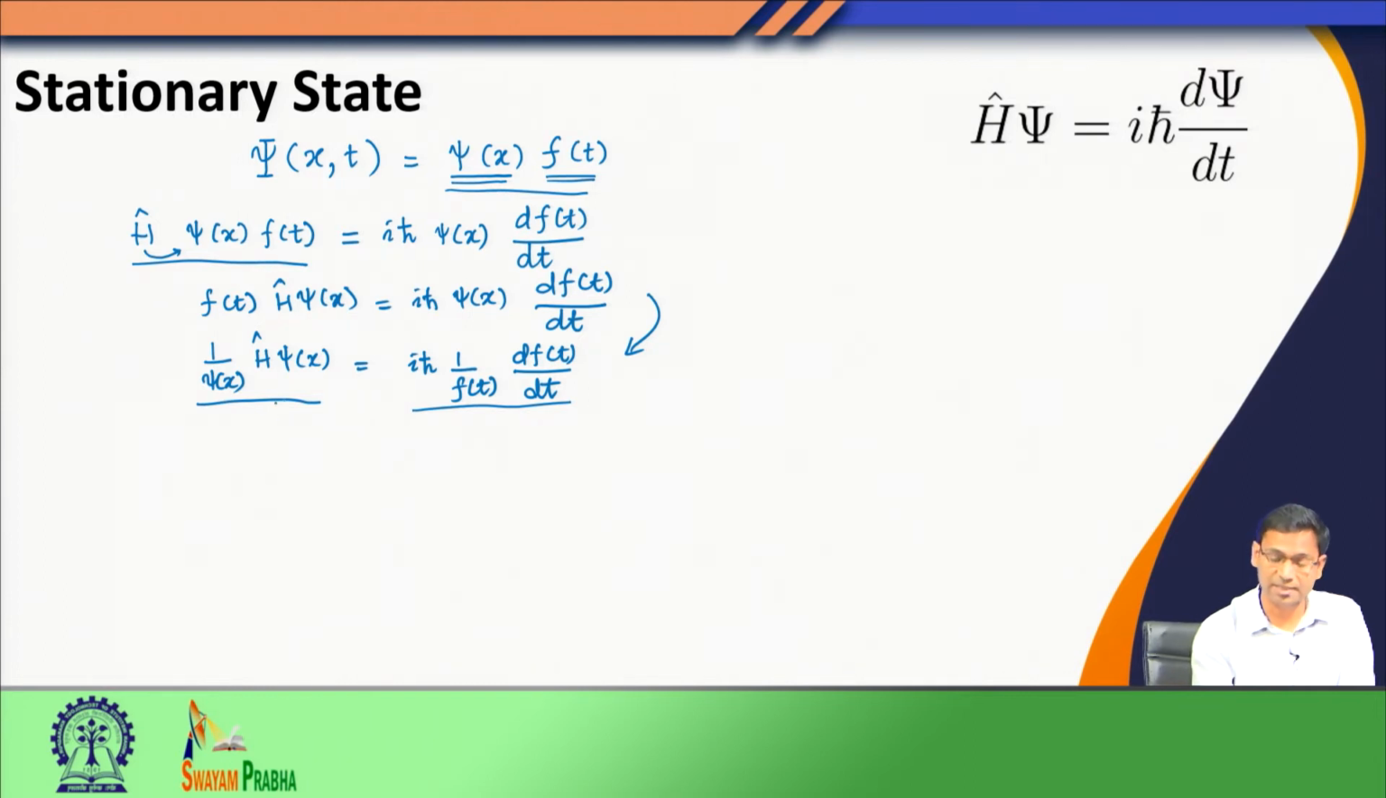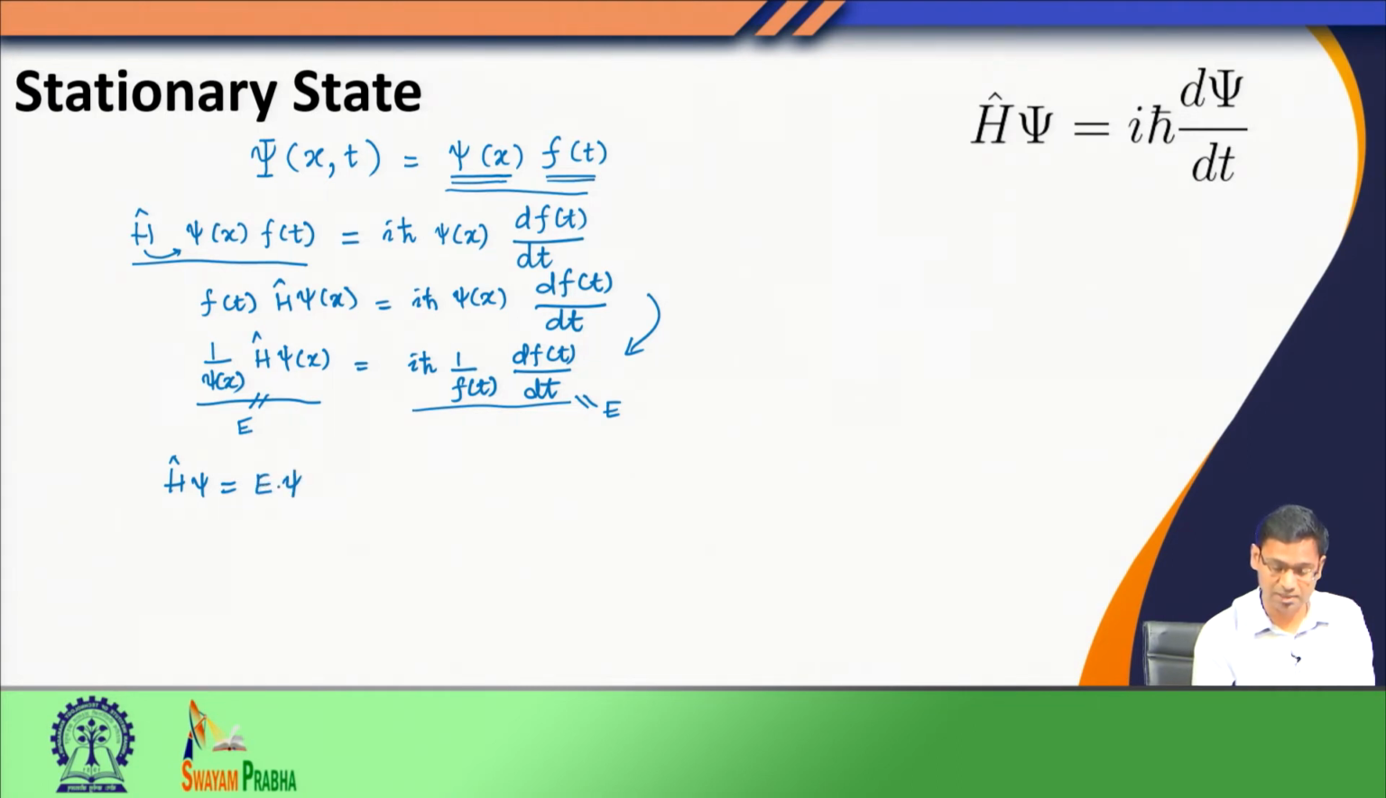In such a case, we can say that both sides are constants, because the two sides depend on two independent variables and they are equal. This can happen only when both the left hand side and the right hand side are equal to a constant, and let us give this constant a name, E. You would soon realize why I gave this constant the name E, because when I rearrange this equation, I get H psi divided by psi of x is equal to E.